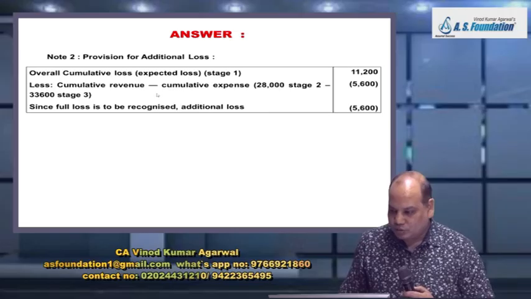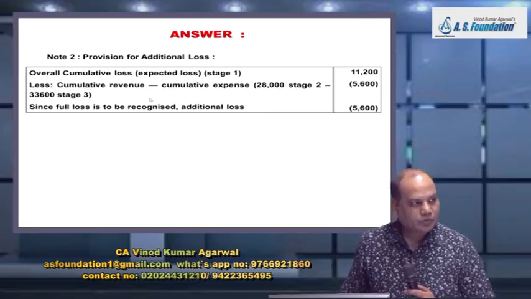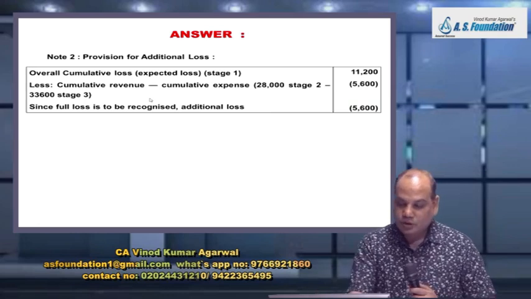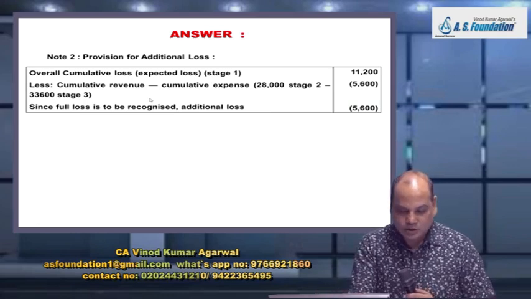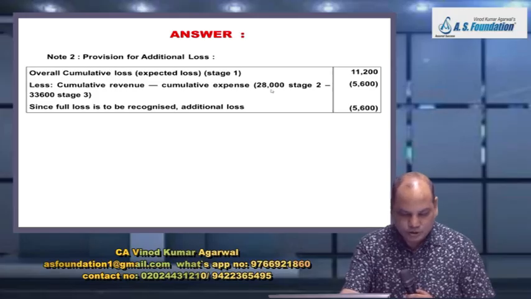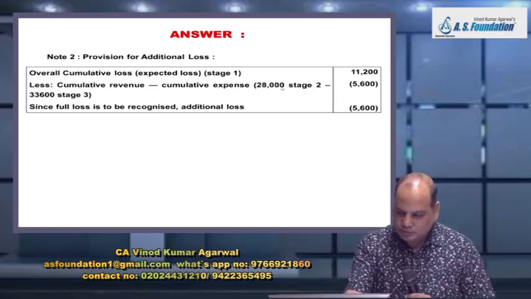Now this year I am going to recognize some loss automatically. Sir, how? For this year, I am going to recognize the current year revenue and cumulative revenue minus cumulative expense. So you go to stage number 2. Just look at the project Y column. Total revenue that I am going to recognize for both the years is 28,000.